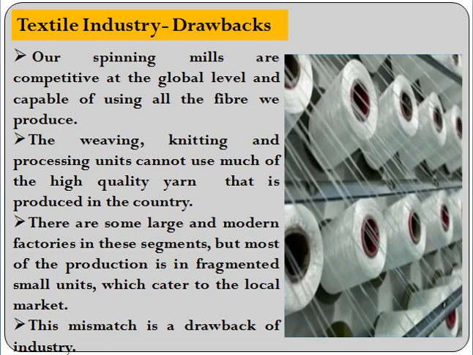There are some large and modern factories of course in this segment, but most of the production is in fragmented small units which cater to local markets. So mostly the production is in the form of small scale industries where they will have 5, 10, 15 machines, power looms, and with the help of that there is production, and this mismatch is a major drawback for the industry.